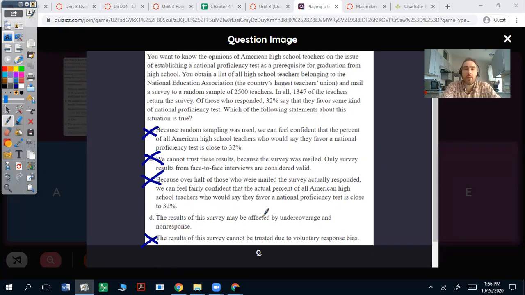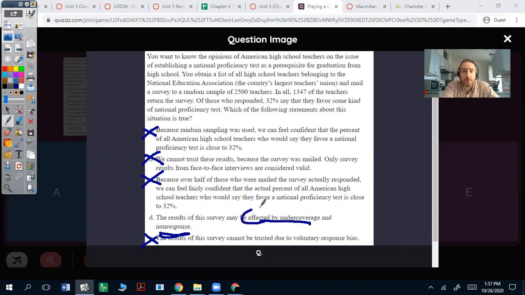The results of the survey may be affected by undercoverage and non-response. Undercoverage is when you don't reach all the people in the population, all the types of people in the population that you want. And non-response is you're not getting enough people to respond back. So because of this small response and maybe not reaching everyone, you're gonna have undercoverage and non-response.